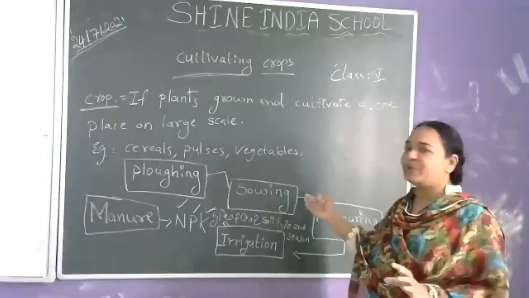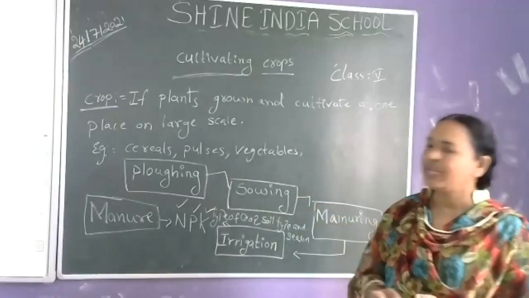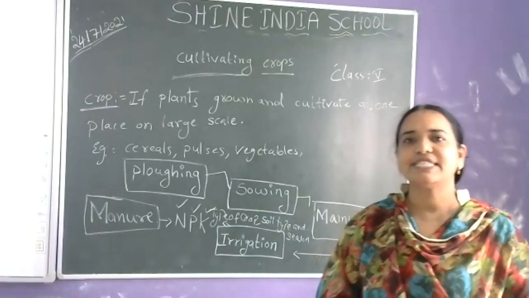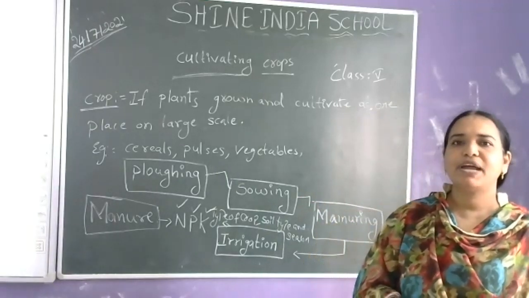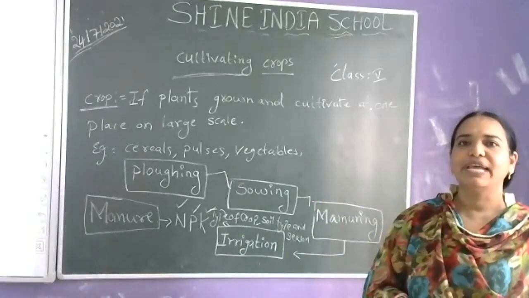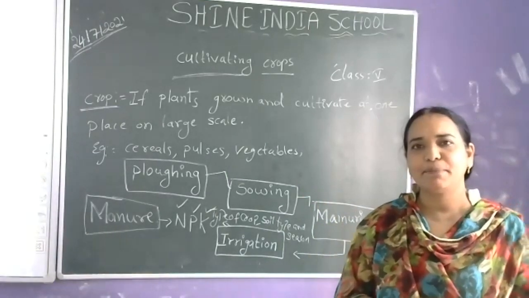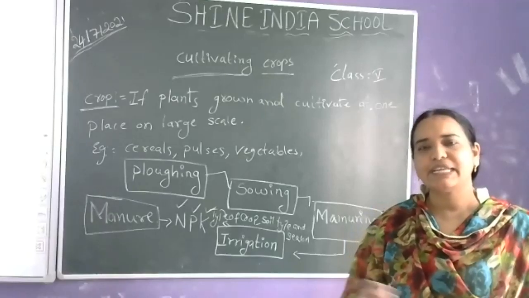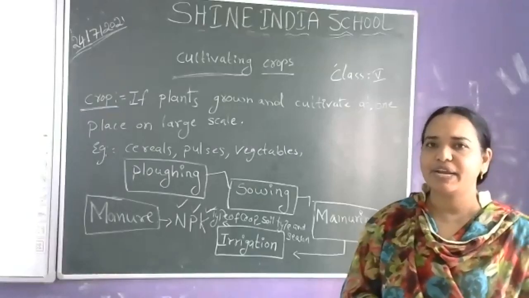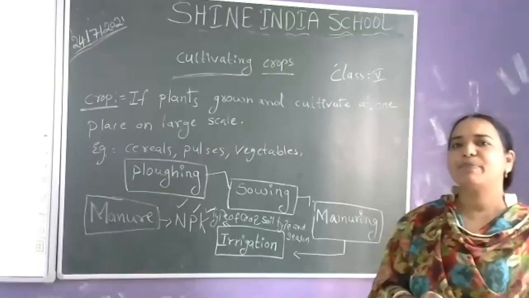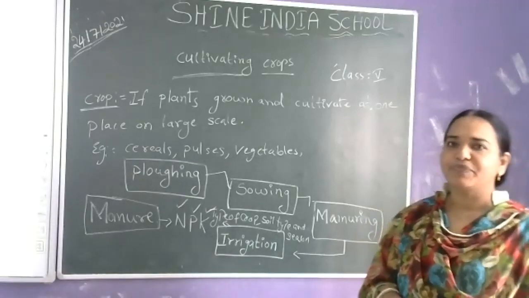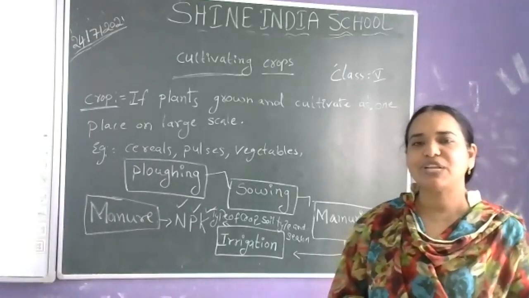The next stage is sowing. Sowing is nothing but the planting of seeds or seedlings. It may be done manually, by traditional methods, or by using modern machines also. The farmers are following different types of sowing methods, modern machines and traditional methods.